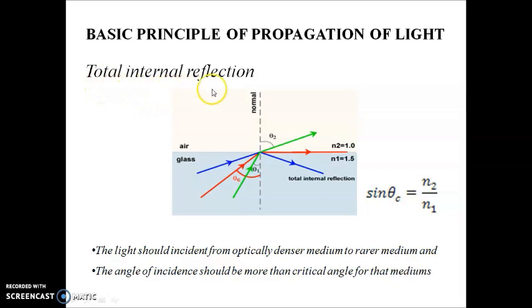The angle theta c is called the critical angle, and its value can be determined from Snell's law as sin theta c equals n2 by n1. Thus, for total internal reflection, two conditions should be satisfied. One, the light should be incident from an optically denser medium to a rarer medium, and two, the angle of incidence should be more than the critical angle for that medium.